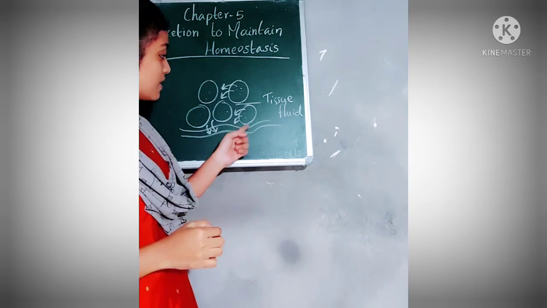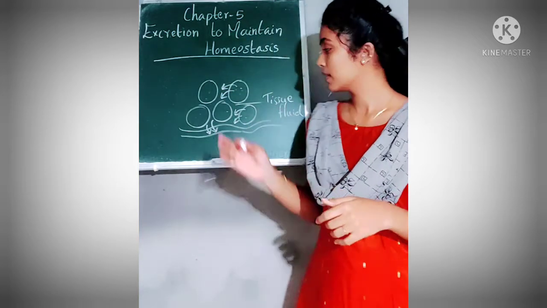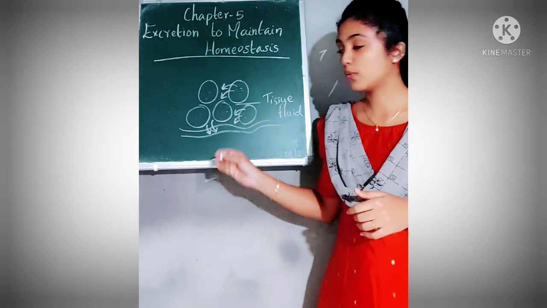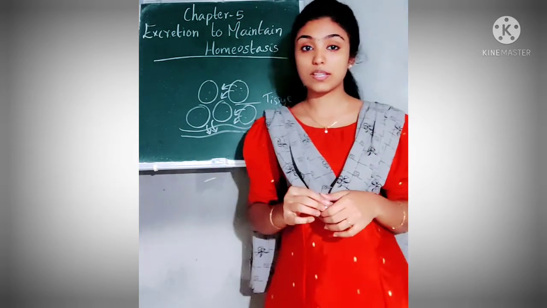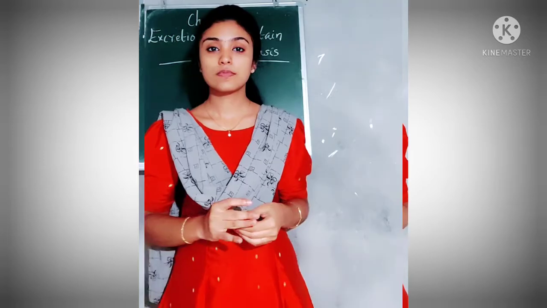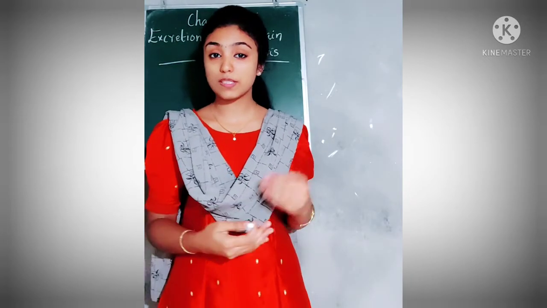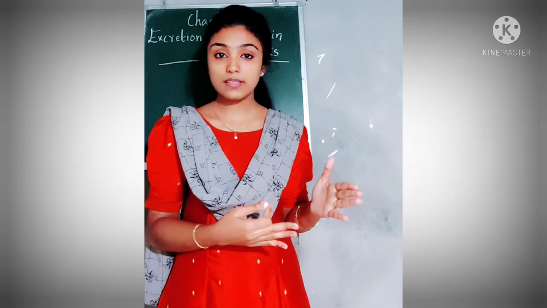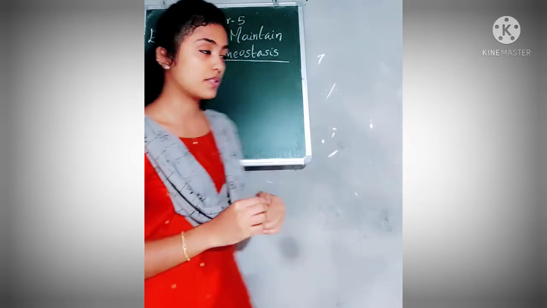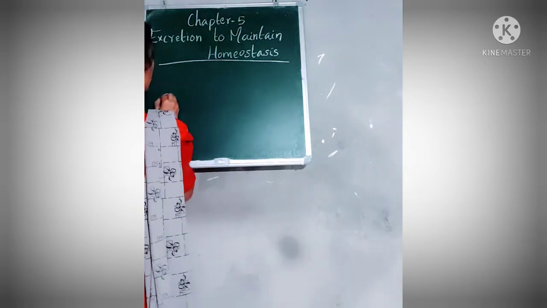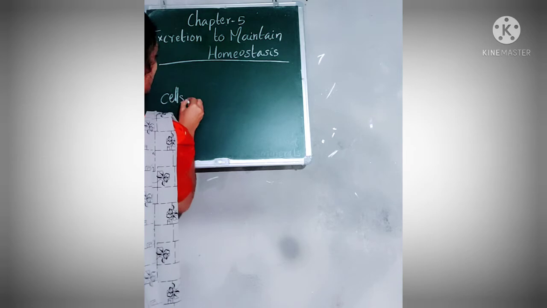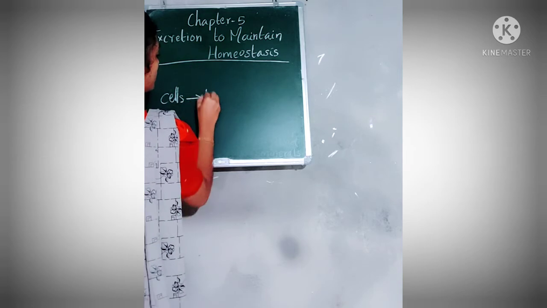And when this blood reaches each excretory organ, along with the blood the waste materials also reach the excretory organs. Now we shall draw the flow chart of the movement of waste materials from the cells to the excretory organs. From cells the waste materials move into tissue fluid.